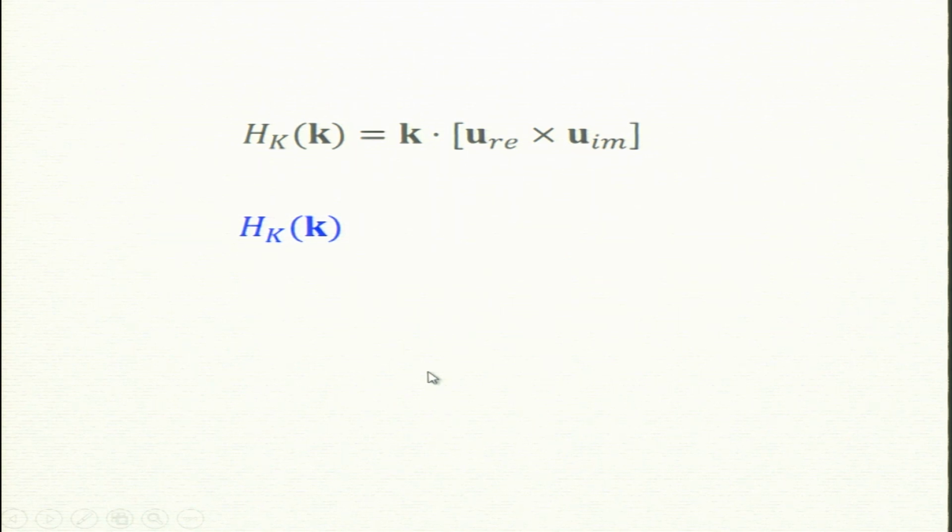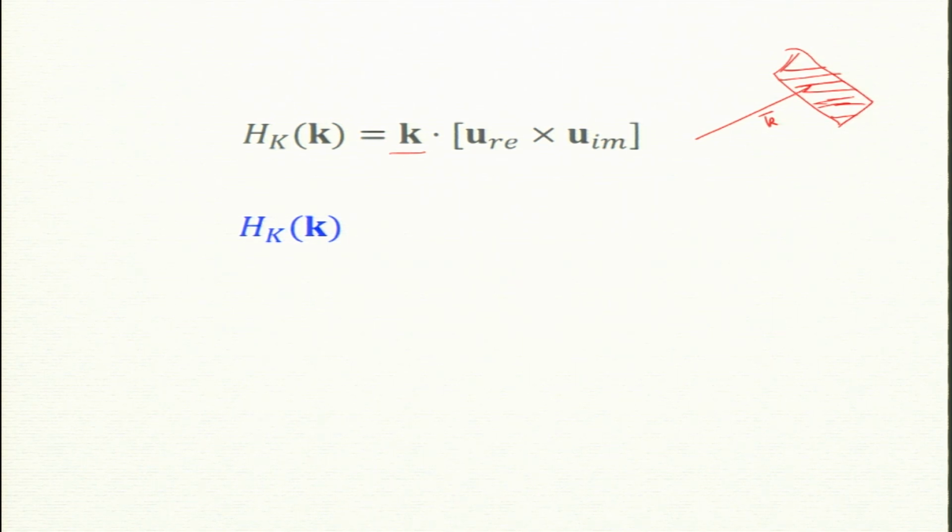So, now we can make some statement about maximal helicity. In fact, that was one of the questions. So, when is this maximum? There is a k vector, and I know that u real and u imaginary must be perpendicular to k. So, u has to be perpendicular. So, these u real and u imaginary lie in this plane, and you can immediately see that in 2D you cannot have any cross helicity.